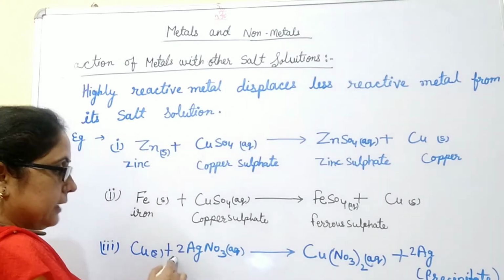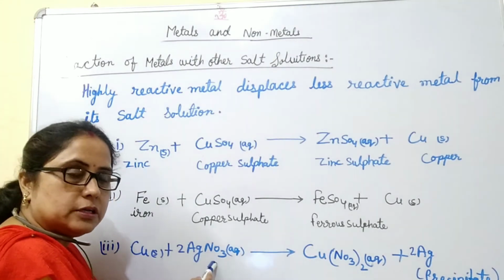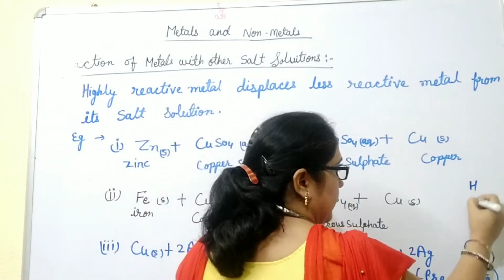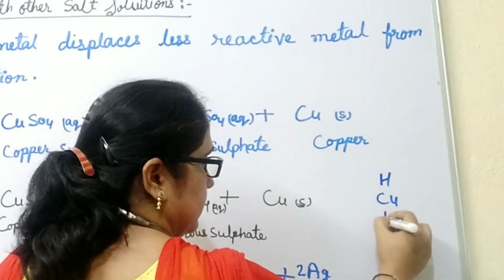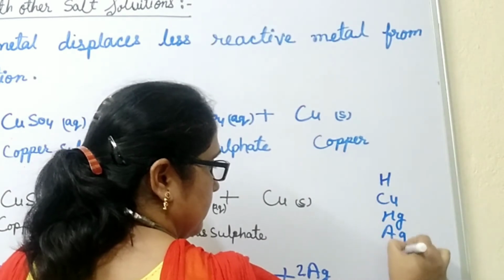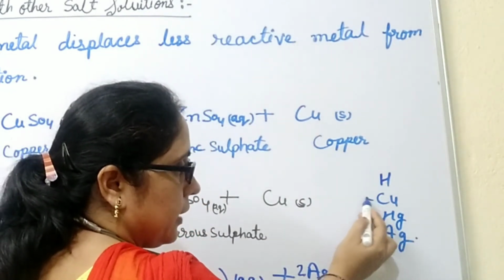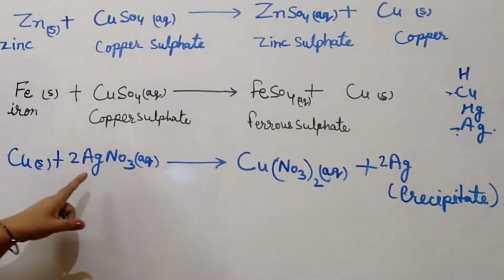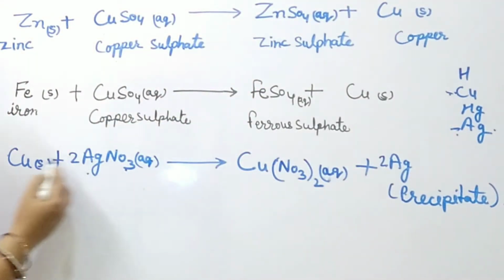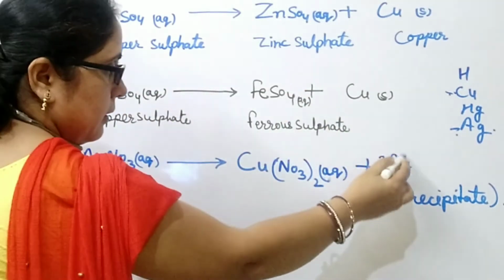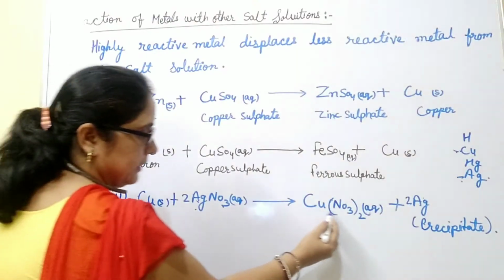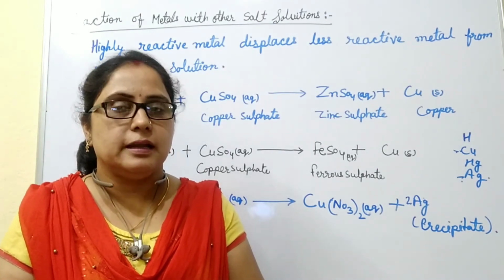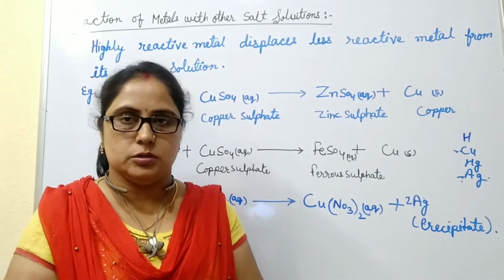If copper reacts with silver nitrate solution, in the reactivity series we know that below hydrogen it is present: copper, then mercury, then silver. So copper is more reactive than silver. If copper metal reacts with the solution of silver nitrate, it displaces silver and forms copper nitrate. Thus we can see that a highly reactive metal displaces a less reactive metal from its solution.